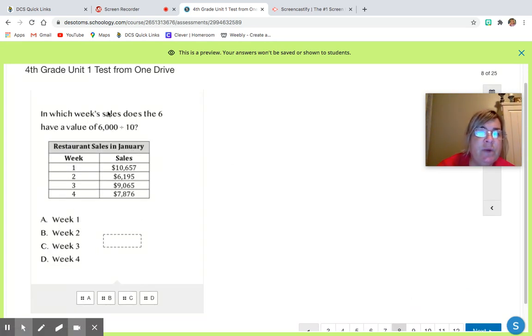In which week's sales does the 6 have a value of 6,000 divided by 10? All right, think of this, when you're dividing, you're getting smaller. So I told my students in the traditional form, when you're dividing, think about you're going downstairs, and whenever you're multiplying, you're going upstairs because you're going to get a higher number. And when you're dividing, you're going to go downstairs because you're going to get a lower number.